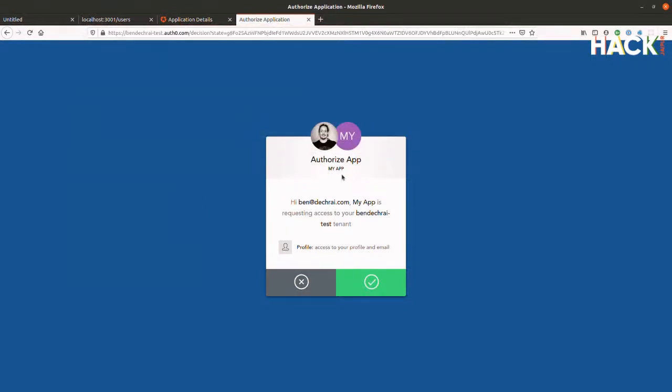We've identified the fact that I want to log into an application, and we need to authorize it. Now, in most cases, you won't want to see this if you're just logging into a standard web application.